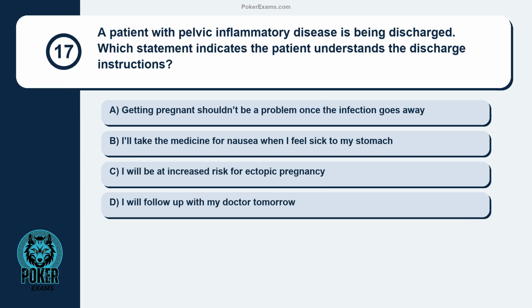Question 17. A patient with pelvic inflammatory disease is being discharged. Which statement indicates the patient understands the discharge instructions? Getting pregnant shouldn't be a problem once the infection goes away. I'll take the medicine for nausea when I feel sick to my stomach. I will be at increased risk for ectopic pregnancy. I will follow up with my doctor tomorrow.